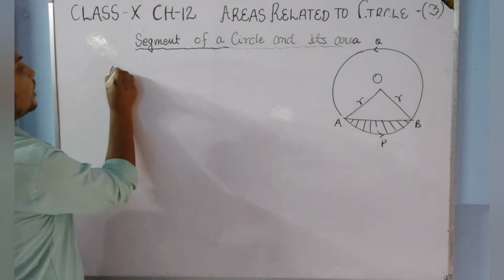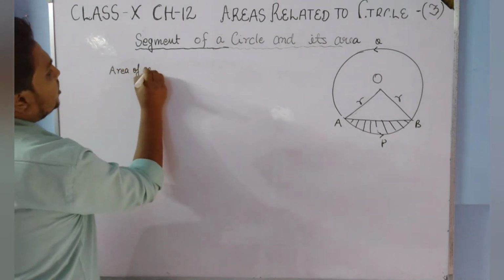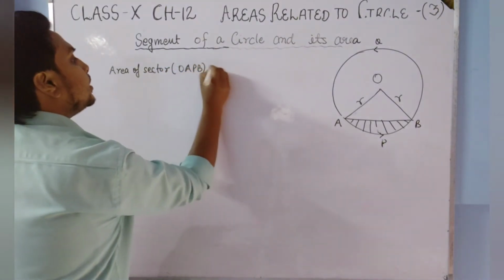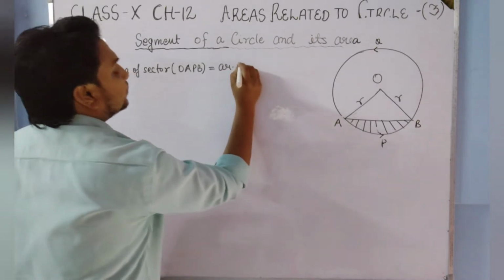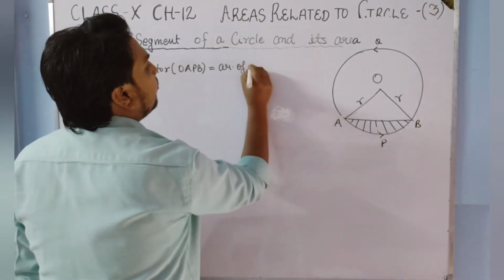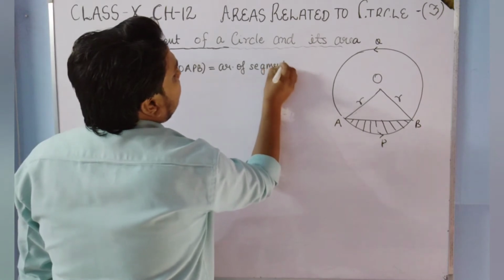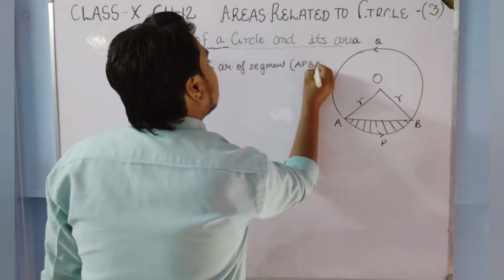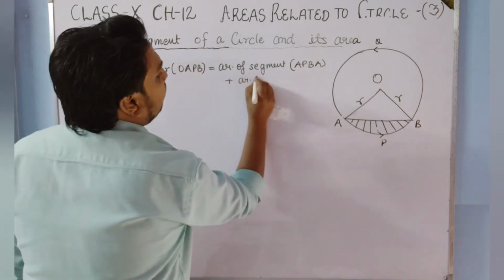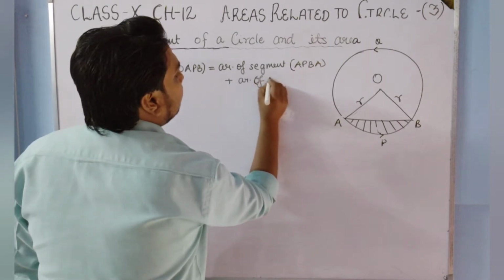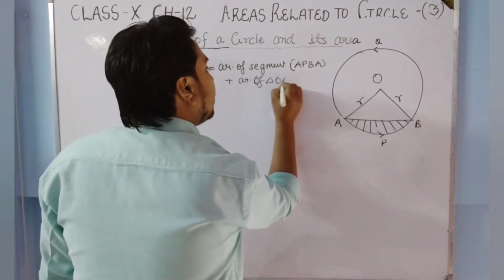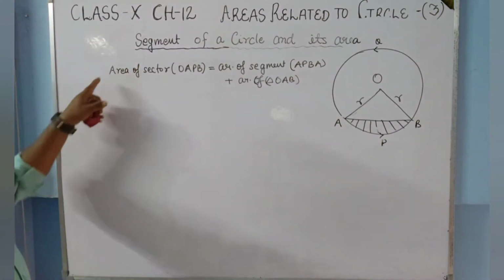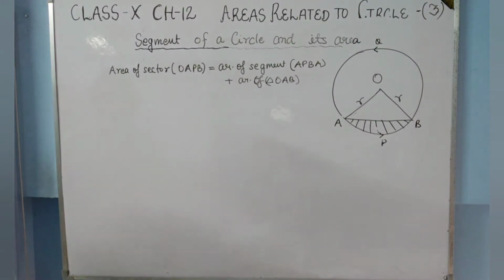So we can write that area of sector OAPB is equal to area of segment APBA plus area of triangle OAB, this triangle. So it will be true that the area of the sector will be equal to the area of the segment plus the area of the triangle.